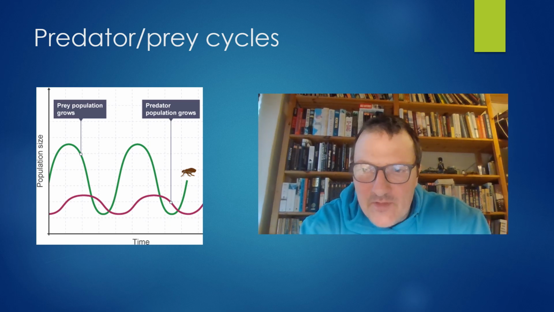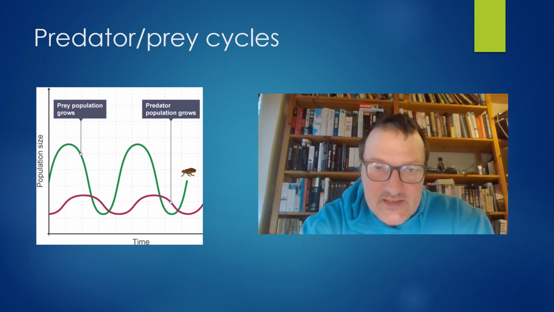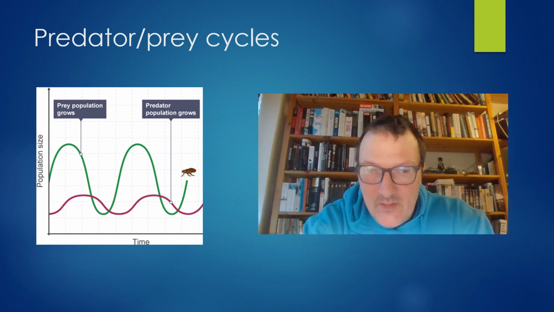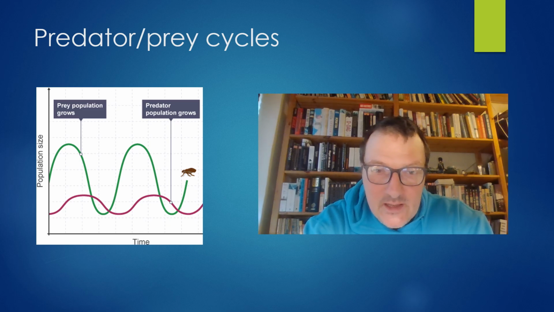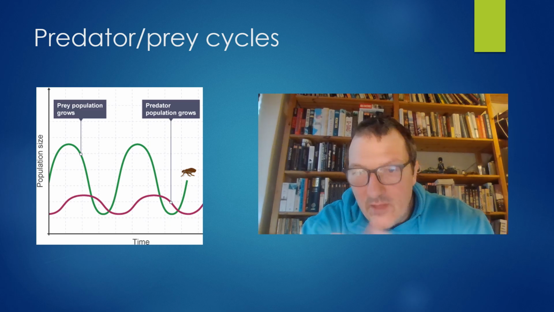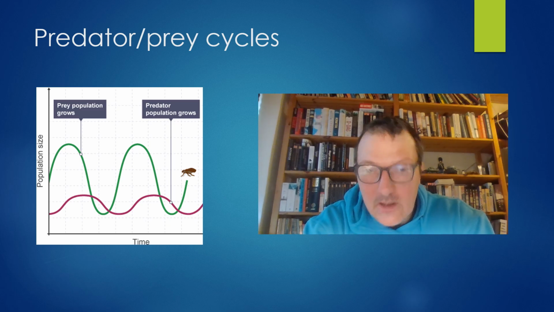A classical example of this is a predator-prey cycle, as I try to show here, which basically says if you have a population of prey that grows, let's say for example that I have an increase in my herrings, then my predators, my tunas who eat the herrings, will then also start to increase because there becomes more food for the predators. As there become more predators, well then the amount of prey will go down again. As the amount of prey falls, there will be less food for the predators, so the predator population will fall. This again will affect our population of prey, so they will increase again.